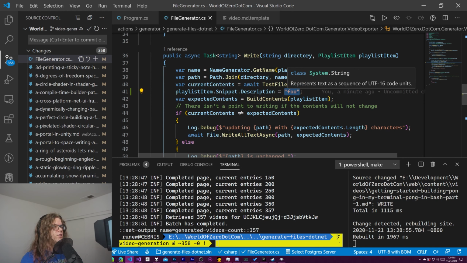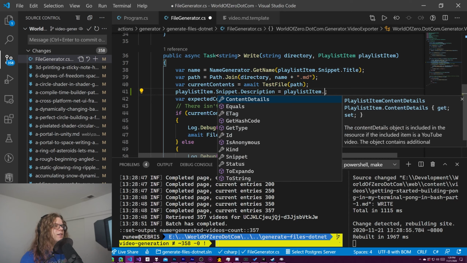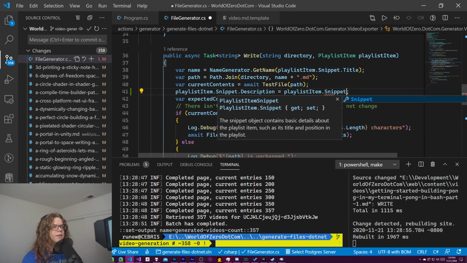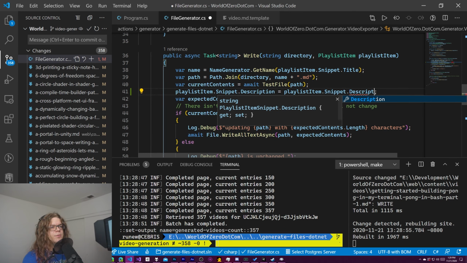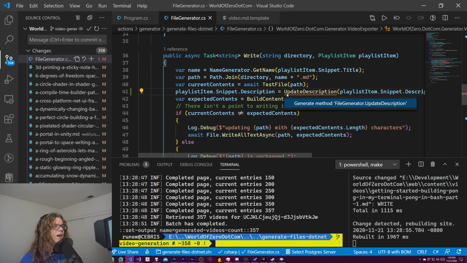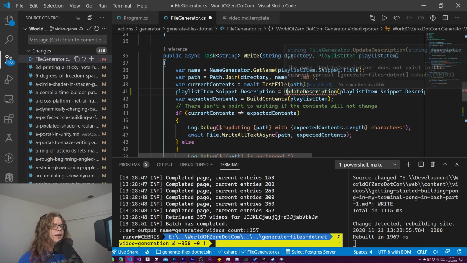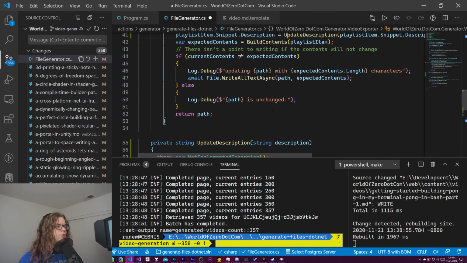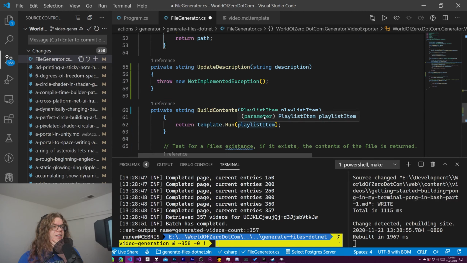So what we're going to do is do playlist item dot snippet dot description. And we're gonna plug that into an update description. I suppose this will work. This is kind of gross, but it should be enough for just for testing.